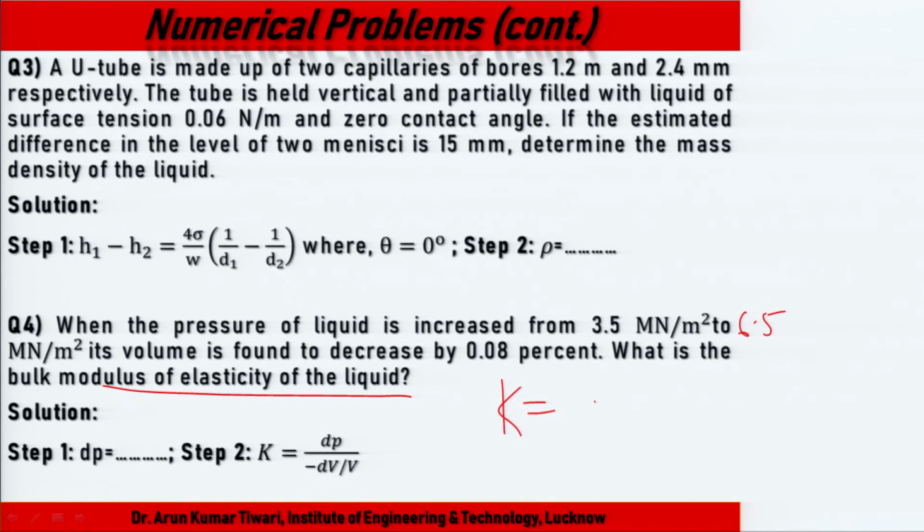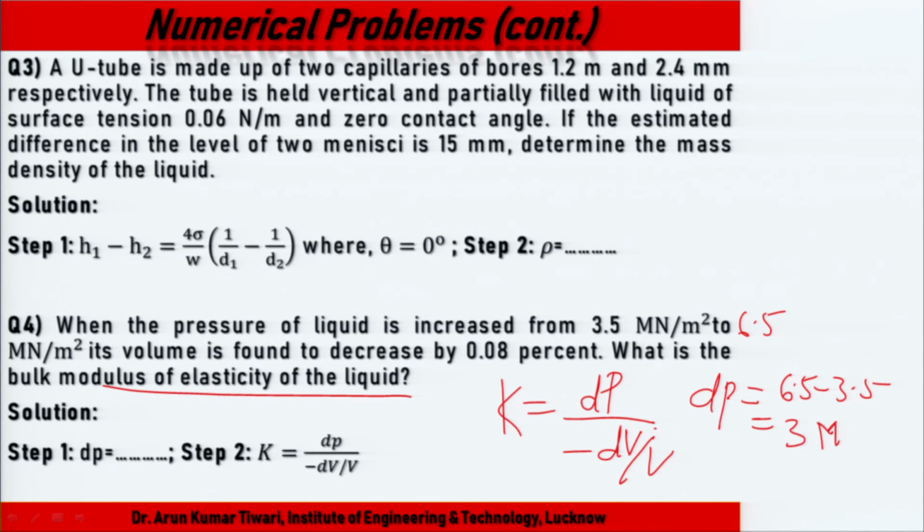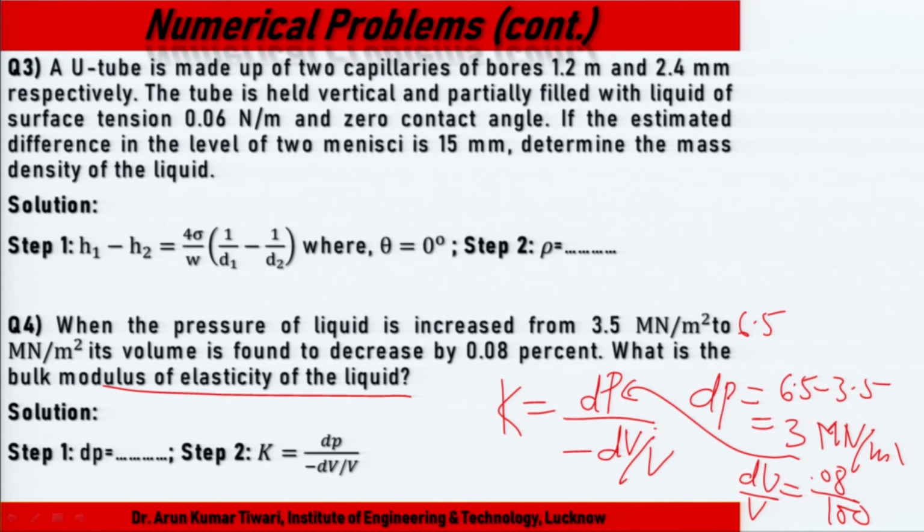K equals delta P upon minus dV upon V. What is dP? dP is 6.5 minus 3.5, which is 3. And the change in volume is only 8%, so dV upon V is 0.08 upon 100. So we can calculate K.